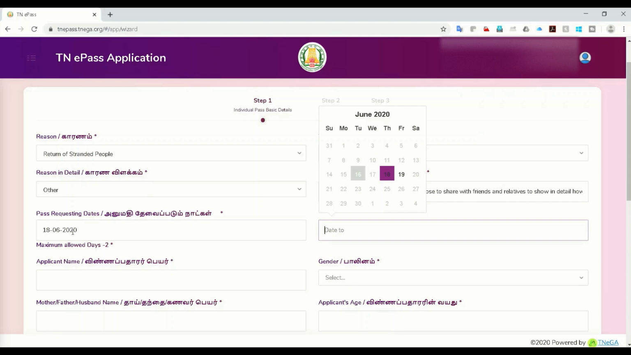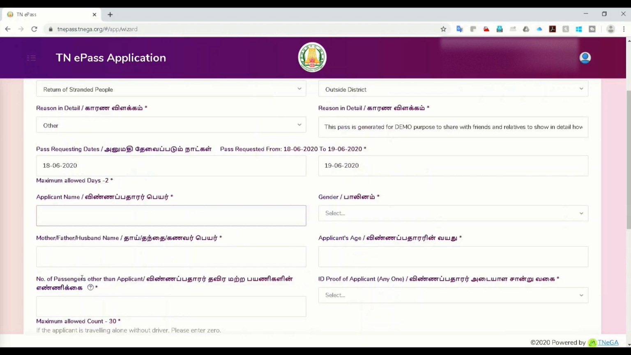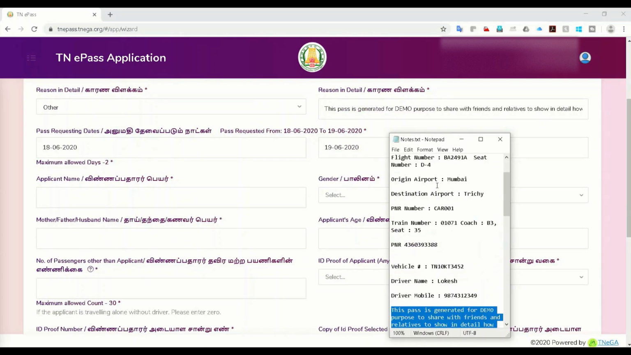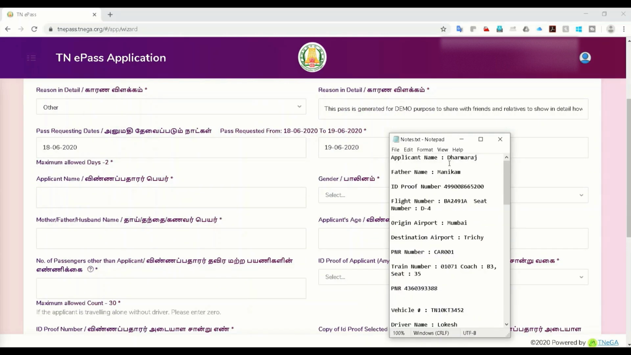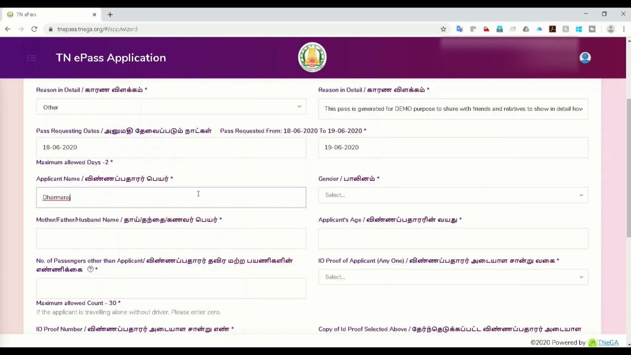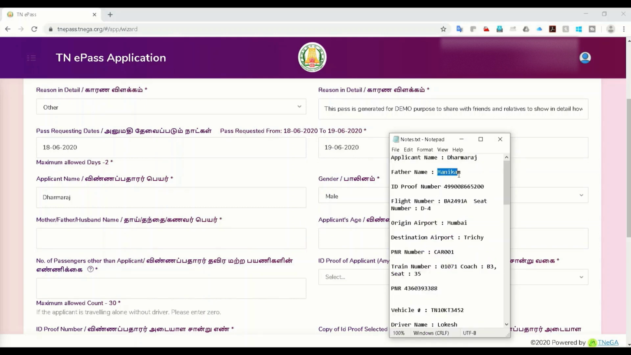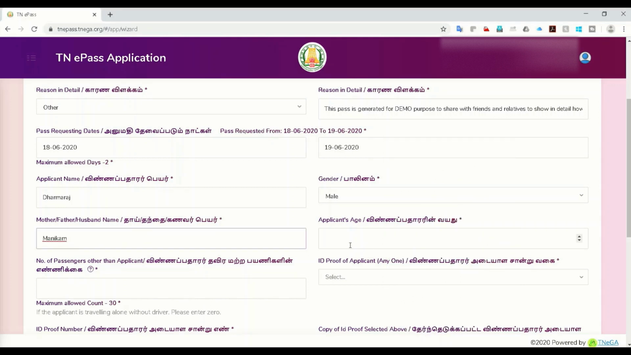So whenever you select this date, only the next day is available, meaning the pass is valid only for 2 days. So applicant name, I have all the sample data because I don't want to use original names. I'll just copy and paste it from here. So this is select gender, male. So name of the father, husband, or any suitable name here: mother, father, husband.